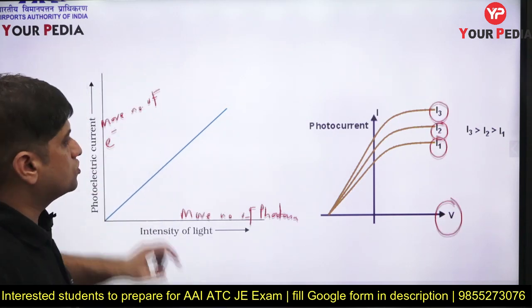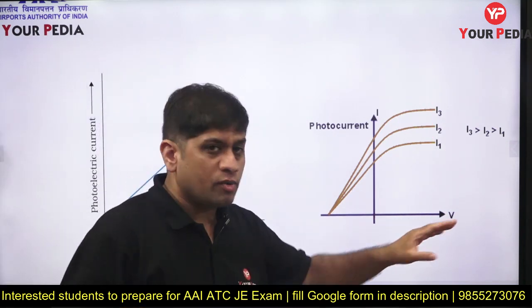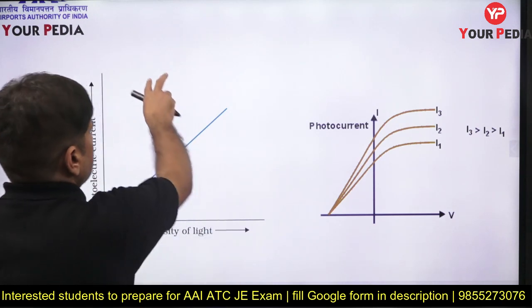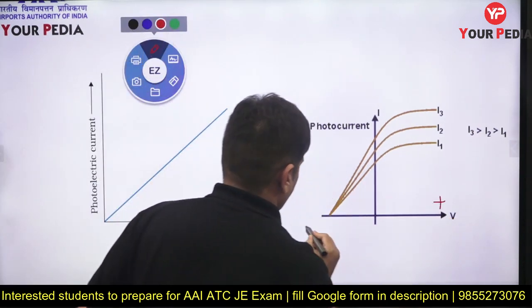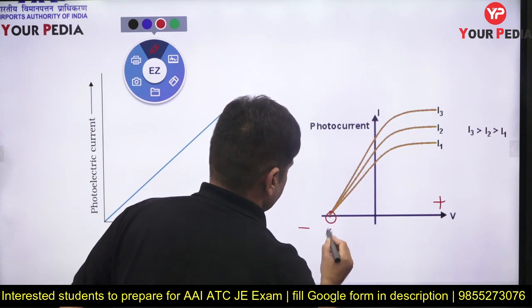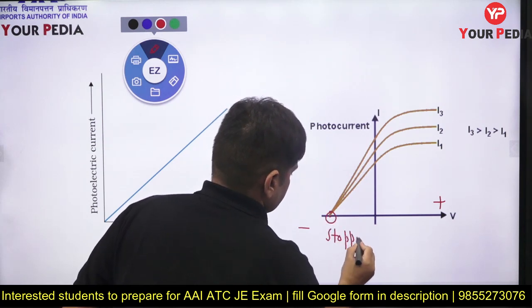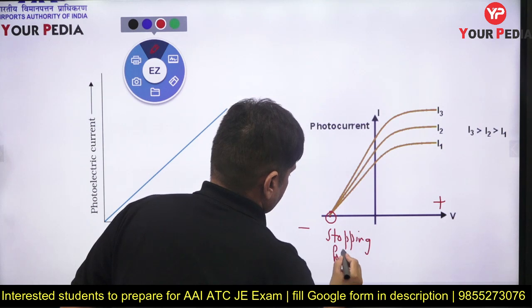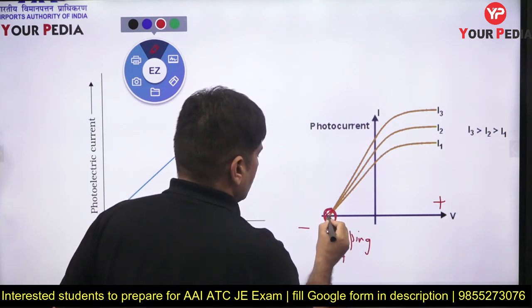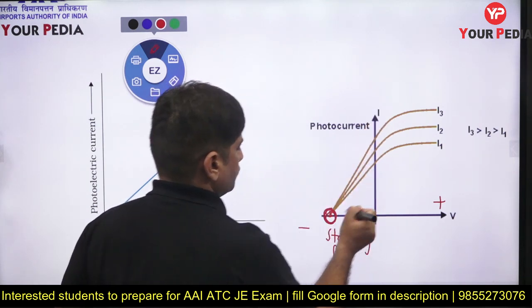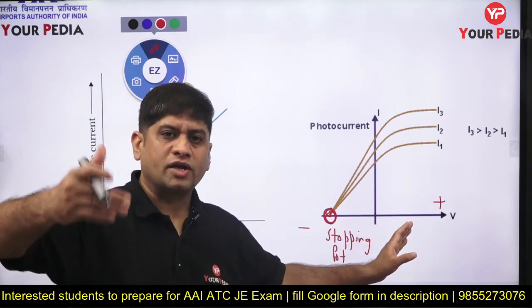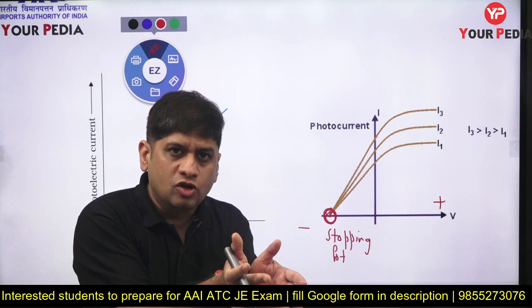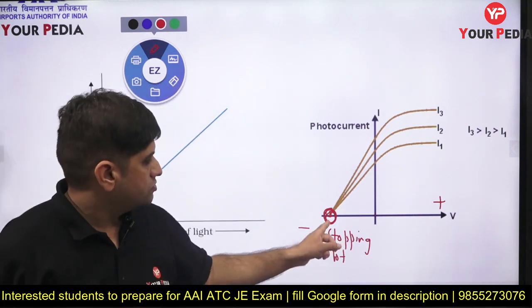As I keep on increasing positive potential, this is the positive potential, this is the negative potential. This is the stopping potential, which I just now discussed: the potential at which the current flow will be 0. This side current flow will be 0. So if I make the potential negative, at a particular value no current will flow.